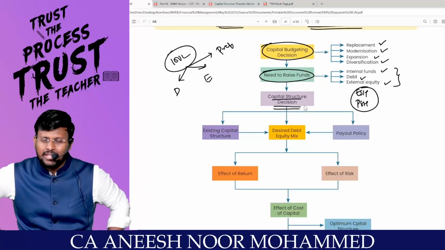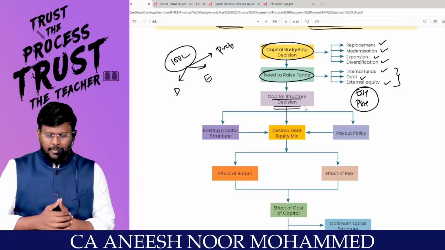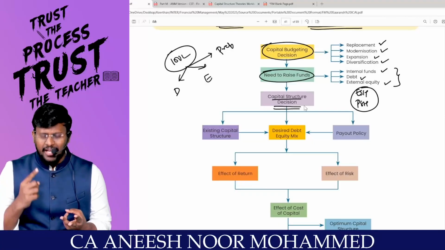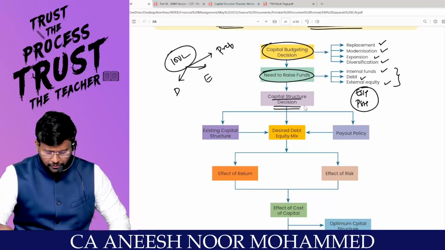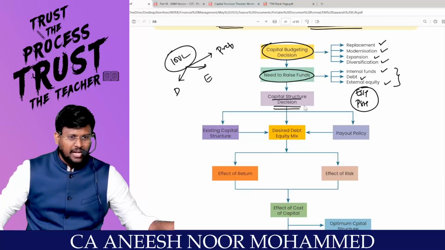So the business should start with the capital budgeting decisions. That's what they say. Capital budgeting decision means a replacement decision, or modernization decision, or expansion decision, or diversification decision. So I have to take one of these decisions. For example, sir, I am ANM classes. I have to put another branch. That means I am going for expansion decision.